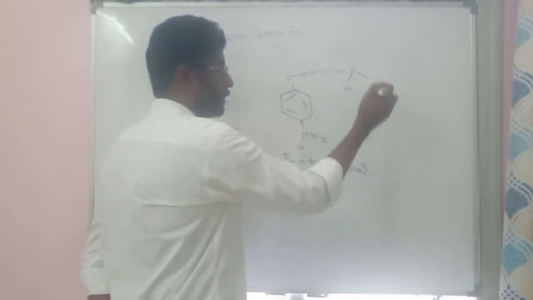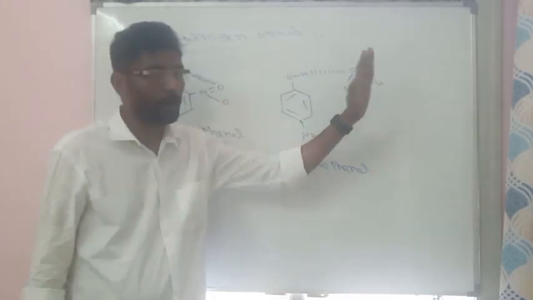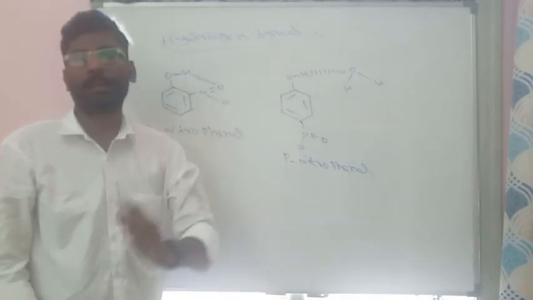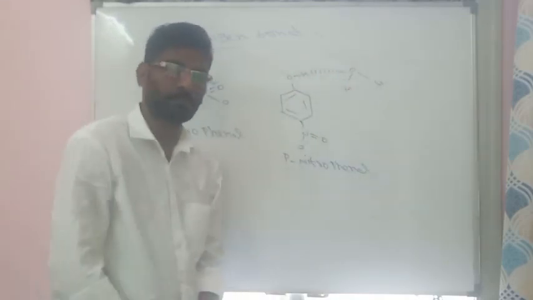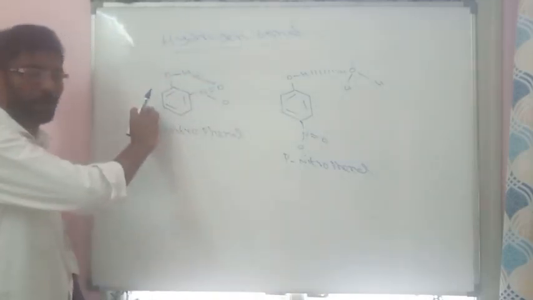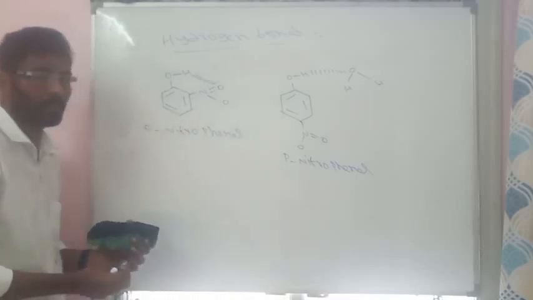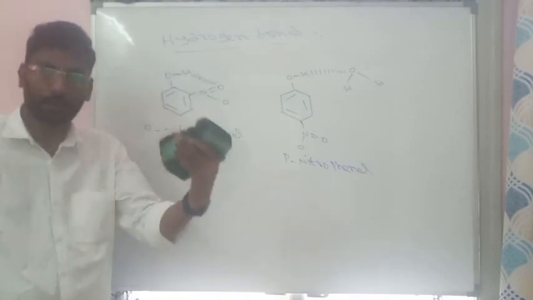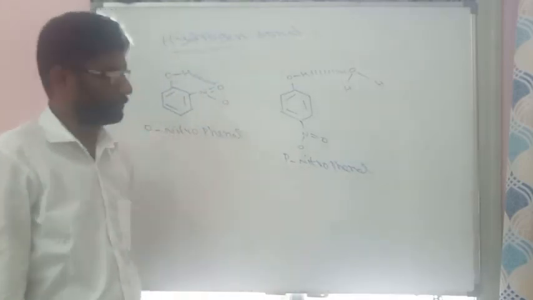Whenever it forms a hydrogen bond with another molecule, it is called intermolecular hydrogen bond, because the bond is between two molecules. But here, within one molecule, the bond is forming. That's why it is called intramolecular hydrogen bond. So orthonitrophenol is intramolecular, whereas para-nitrophenol is intermolecular.